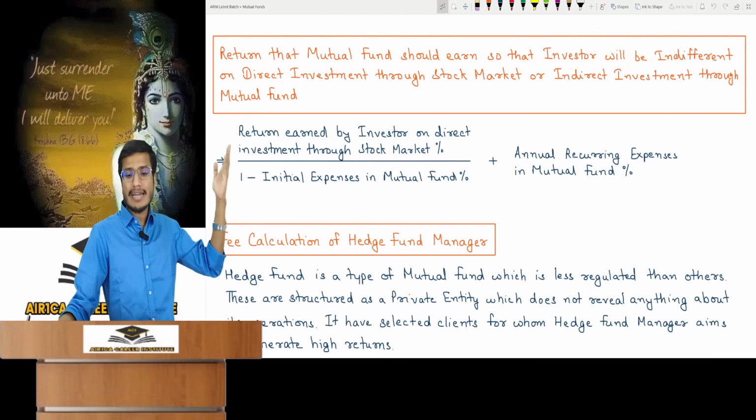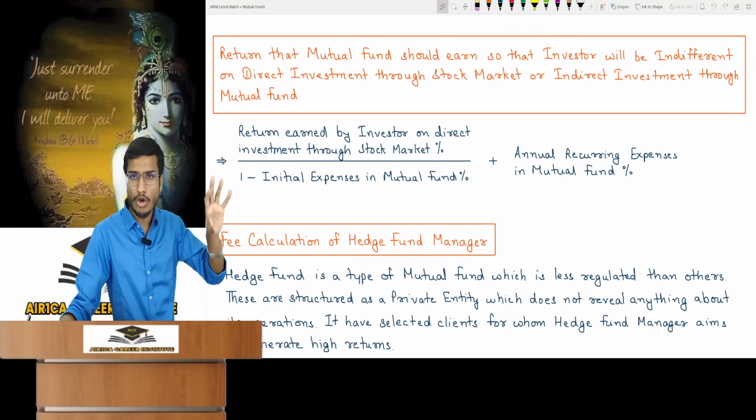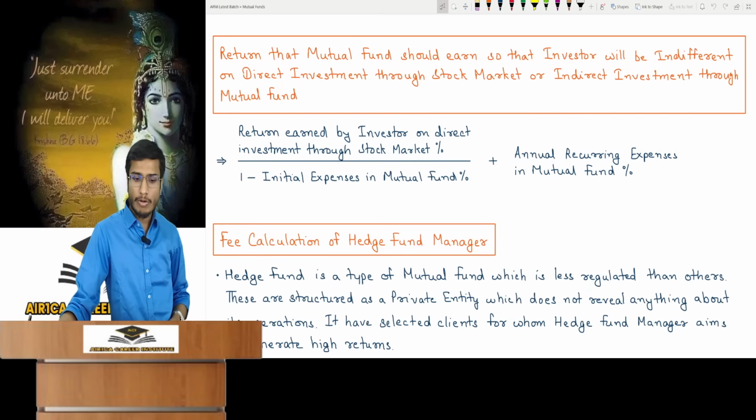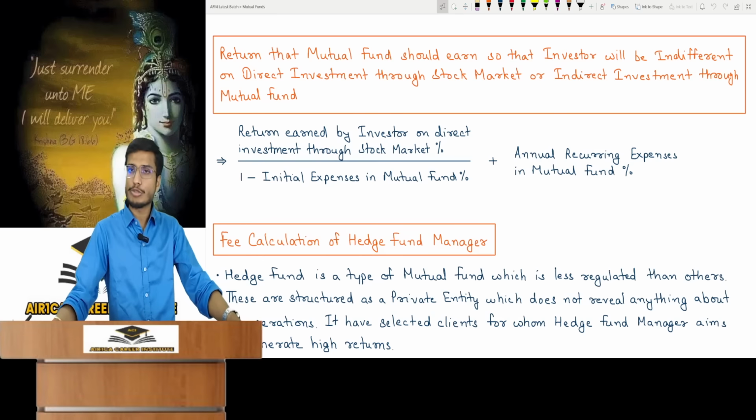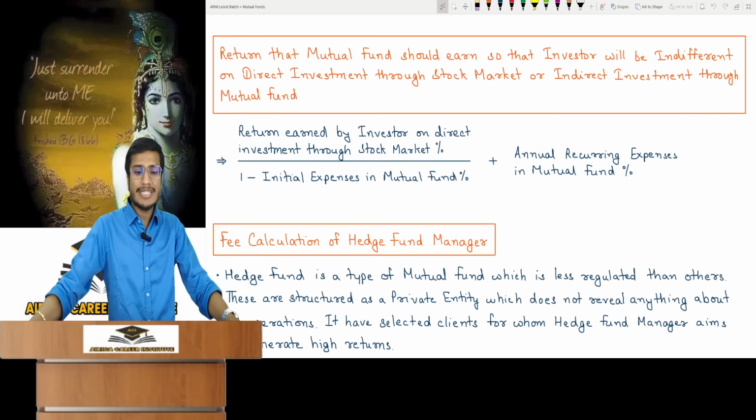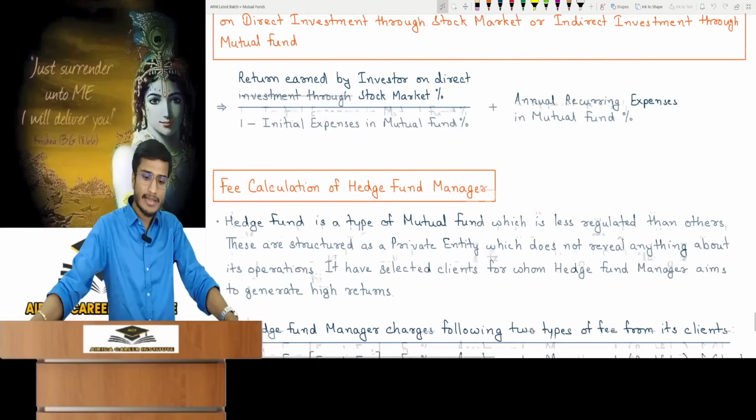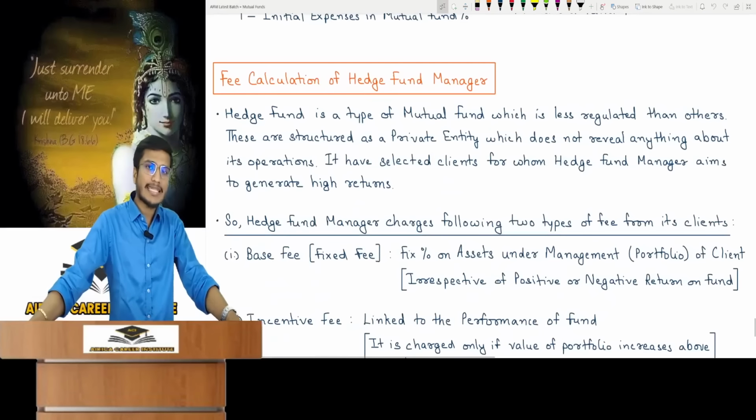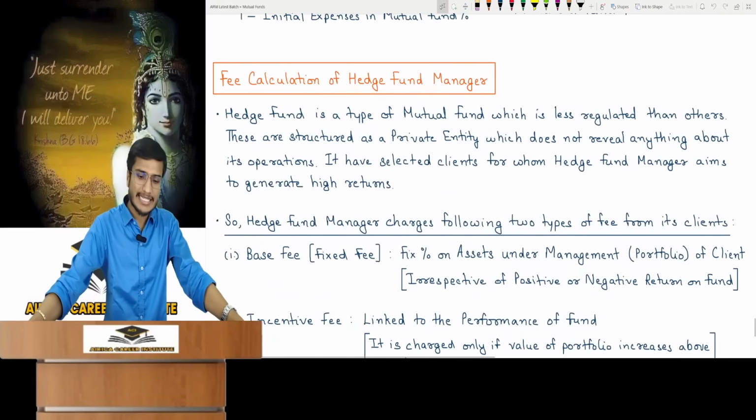To calculate this, you must take the investor's direct stock market return. How much is he earning already? Divide by 1 minus the mutual fund's initial expenses, plus annual recurring expenses of the mutual fund. This is the return which the mutual fund needs to earn for investor indifference. Let's move to the final topic, that is hedge fund manager fee calculation. Understand this topic.